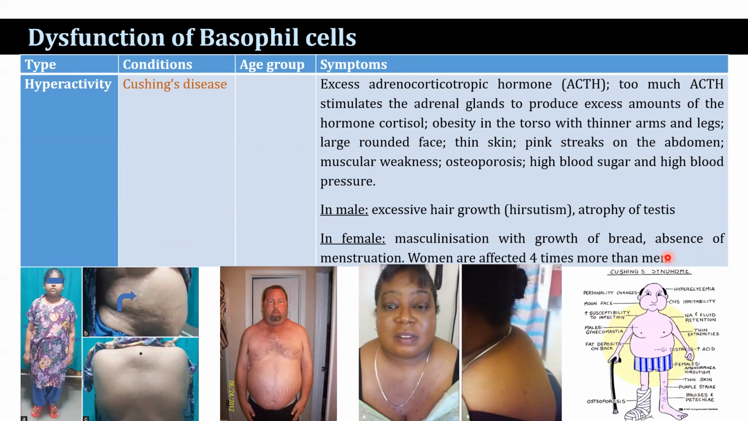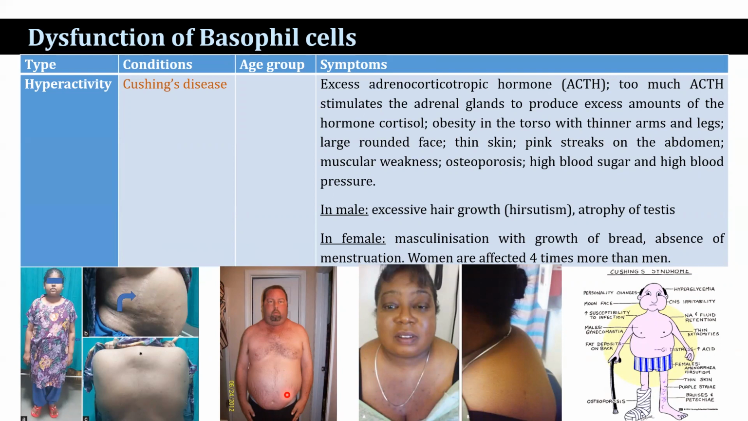So the first one, hyperactivity, is Cushing disease. In adult conditions, there is excess adrenocorticotropic hormone, too much ACTH, that stimulates the adrenal glands to produce excess amounts of the hormone cortisol, with obesity in the torso with thinner arms and legs, a large rounded face, thin skin, pink streaks on the abdomen, muscular weakness, osteoporosis, high blood sugar, high blood pressure.